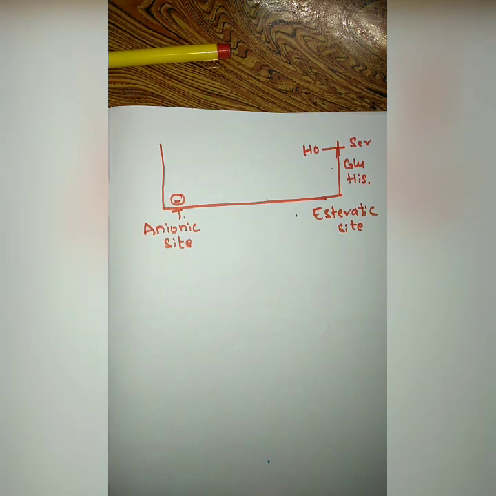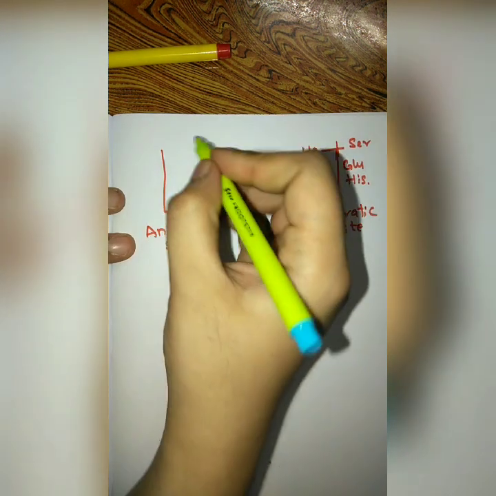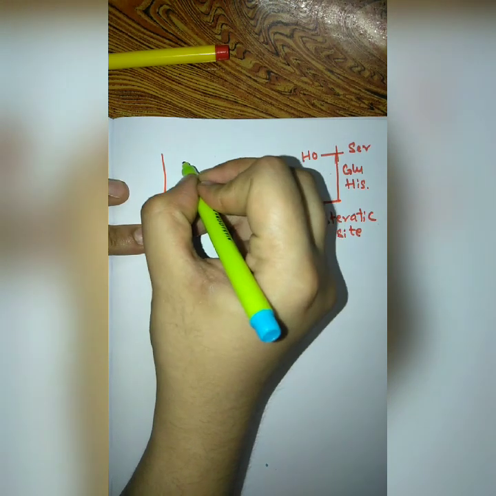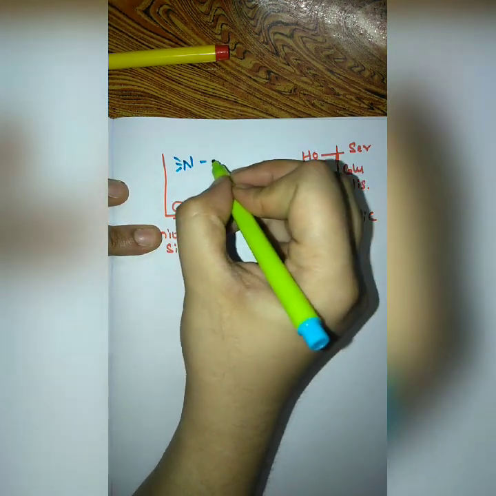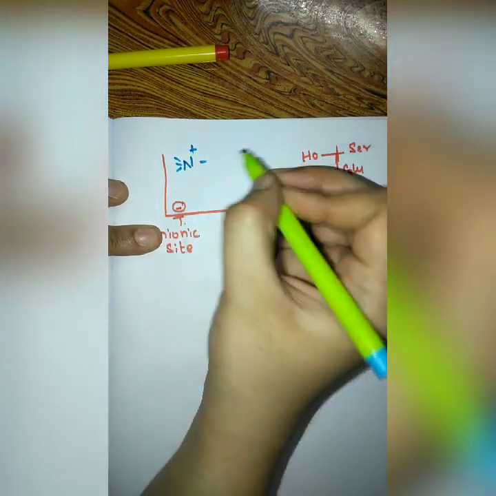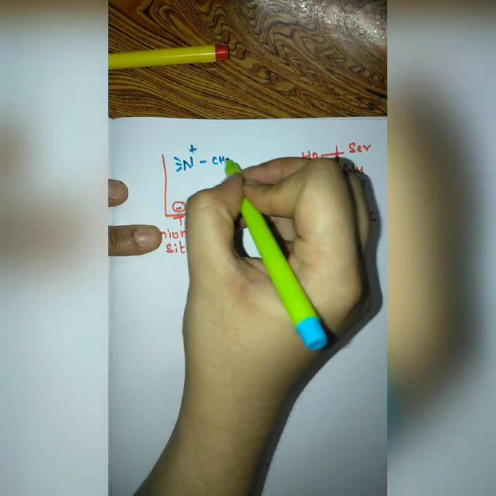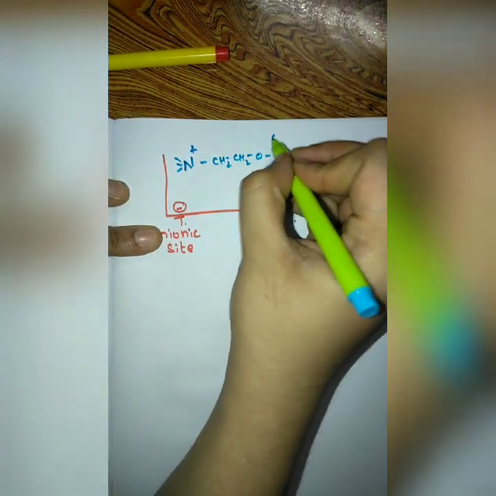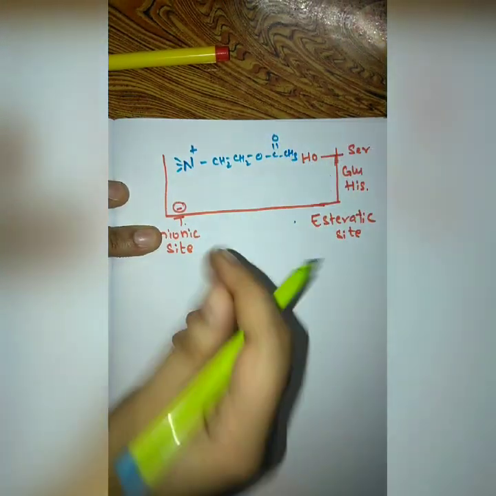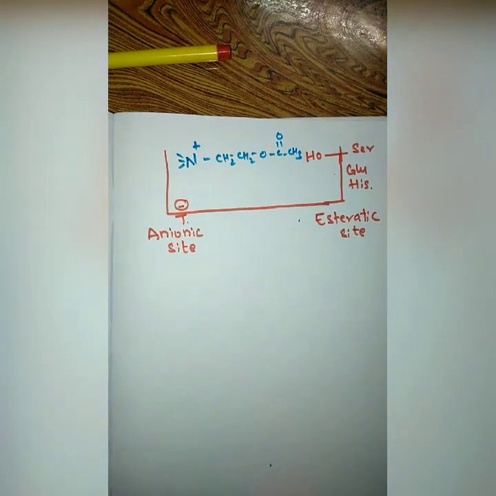Now we'll see how acetylcholine is hydrolyzed by this enzyme. Here I am drawing the neurotransmitter acetylcholine: CH2, CH2O, C double bond O, CH3. So this is the acetylcholine compound.